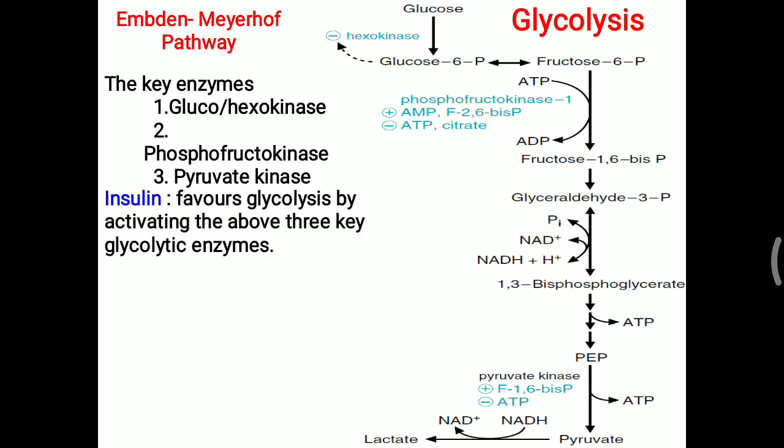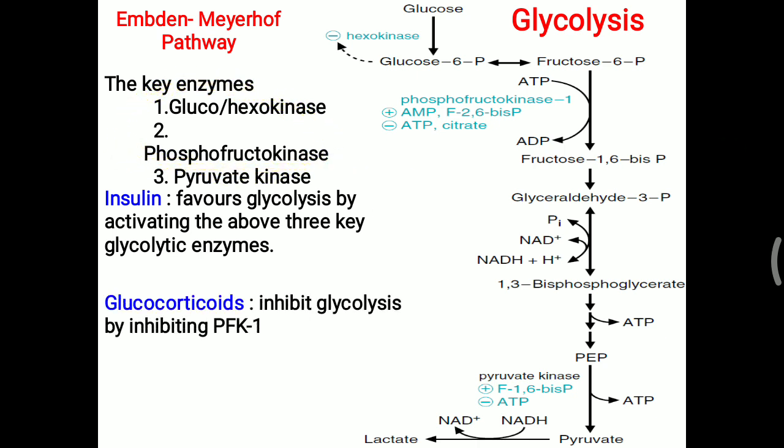Now, insulin favors glycolysis by activating the above three key glycolytic enzymes. Simply, the purpose of insulin is to reduce glucose level. How will glucose level be reduced? By utilization of it, and this glucose will be utilized by glycolysis. So insulin favors glycolysis by activating hexokinase, phosphofructokinase and pyruvate kinase. Glucocorticoids are opposite to insulin, so they inhibit glycolysis by inhibiting particularly PFK1, phosphofructokinase 1, which is the key enzyme of glycolysis. So you have to remember the three key enzymes of glycolysis.